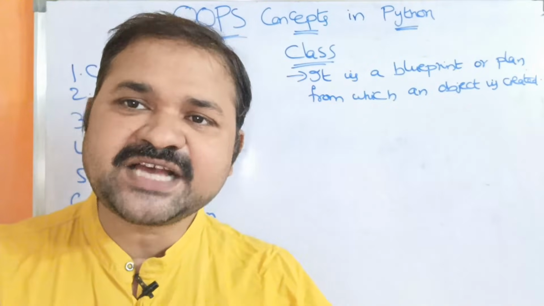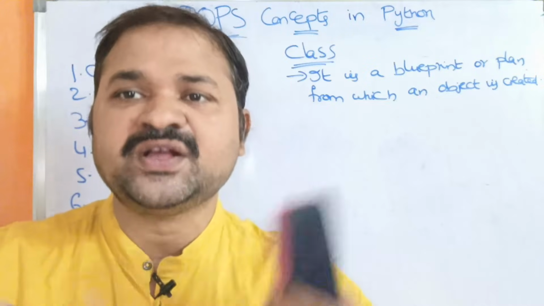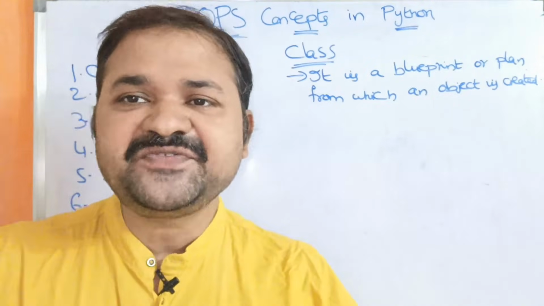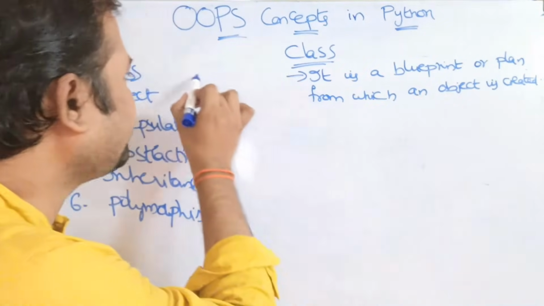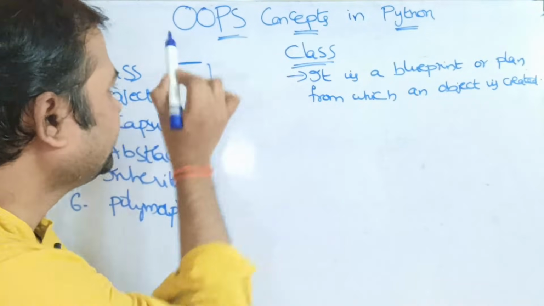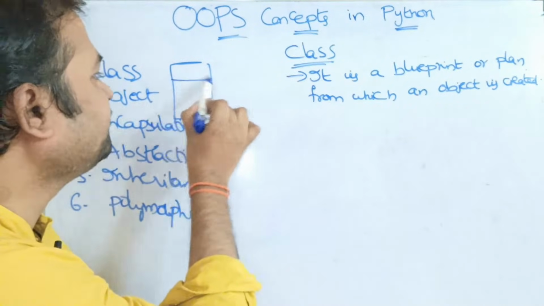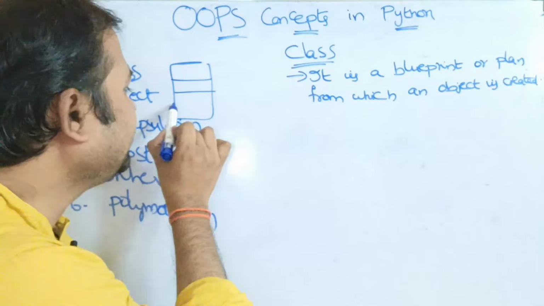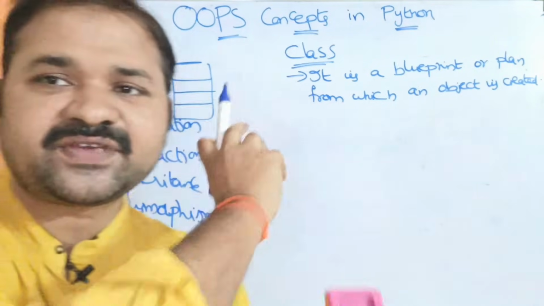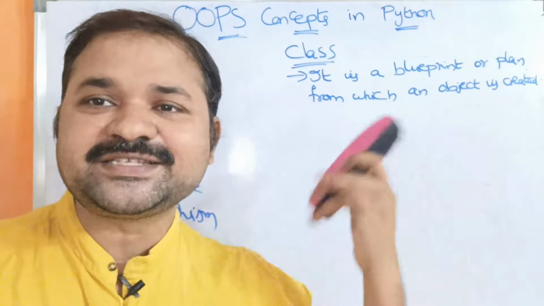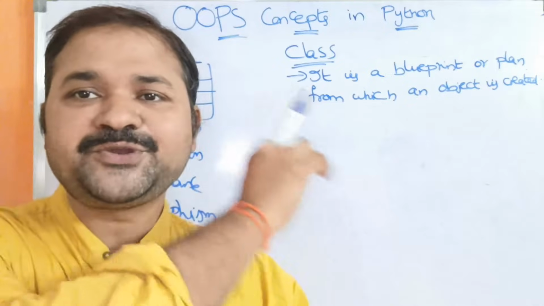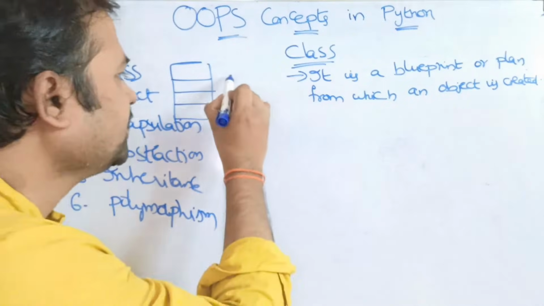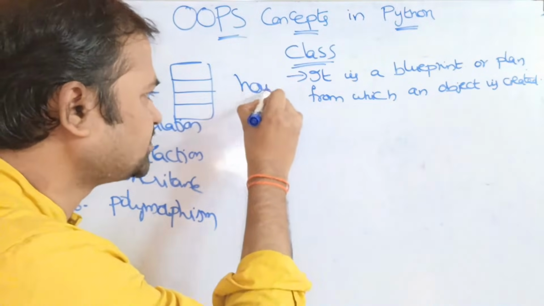If we take the example of construction of a house, first we need some blueprint: where the bedroom is, where the kitchen is, where the dining table is. That is nothing but a plan. According to the blueprint or plan, we are going to construct the house.